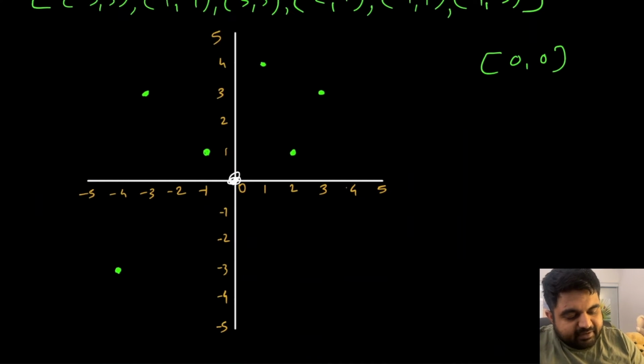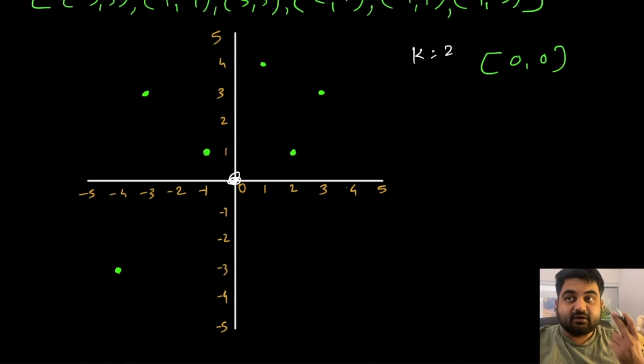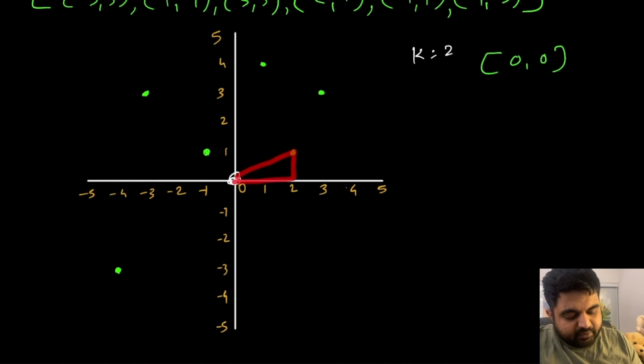So let's say that we are given k is equal to 2. So we need to return the second closest point to the origin. So we can see that in this case, this is going to be the first closest point to the origin, and the second closest point is going to be this one. So we need to return this value, 2 and 1, as the answer, as this is the second closest point to the origin.